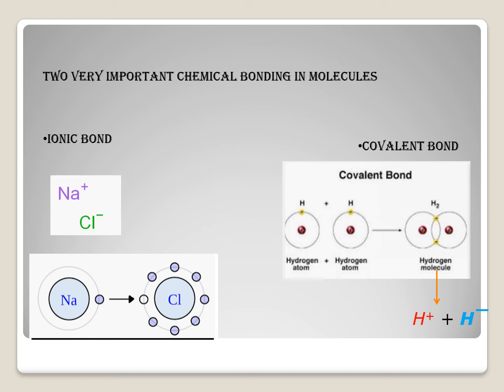In the case of H2, two electrons will be there in between two hydrogen atoms at equal distance, but in NaCl electrons will be shifted towards Cl minus. So two different types of behaviors are there in making a single bond. In the ionic case, electrons are highly shifted towards Cl minus, and in the covalent case, electrons are equally distanced between two atoms. So in the same type of making a single bond, you are getting two different ideas, that shifted one and equal distance.